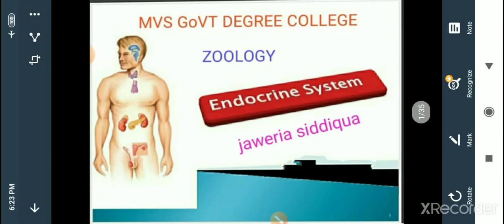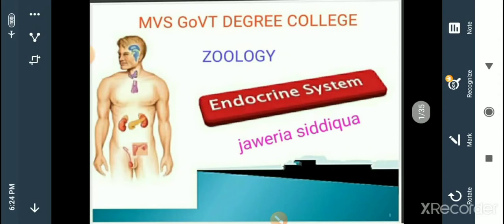So, in this module, I am going to discuss the endocrine system. What is the endocrine system? Let us see the definition for the endocrine system. What are the endocrine glands? Different types of endocrine glands. What are the different types of secretions, or we can say the hormones, which are released from the endocrine system? In this module, we will go through the different types of glands, their functions, and the different types of secretions, the endocrine hormones, released by them.